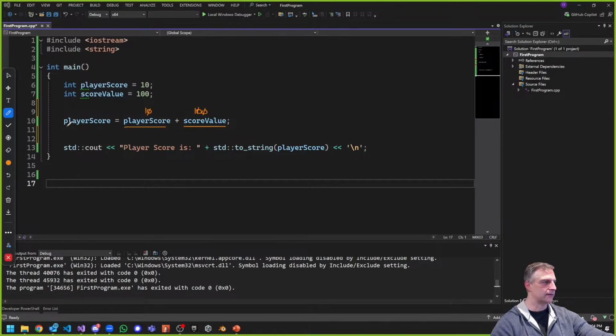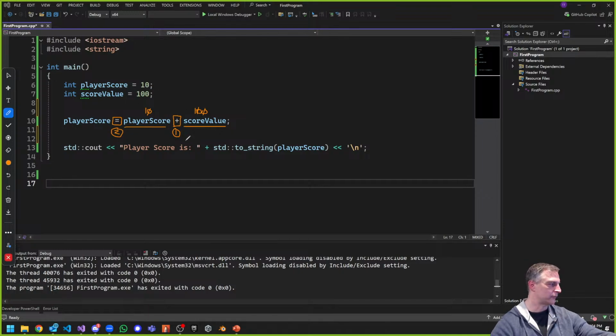So when I want to add these two things together, what I'm really saying is: take whatever is in player score already, which is 10, I don't want to lose that value, and use the addition operator to add it to 100. Once I've added those two together, then assign it afterwards. So this happens first, and this happens second. The equals operator happens after I do all this stuff on the right-hand side.